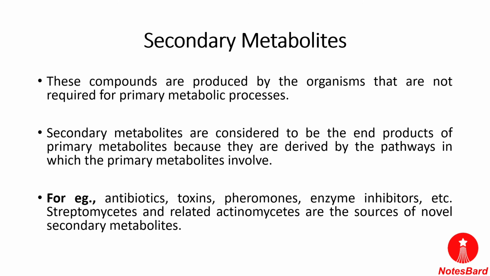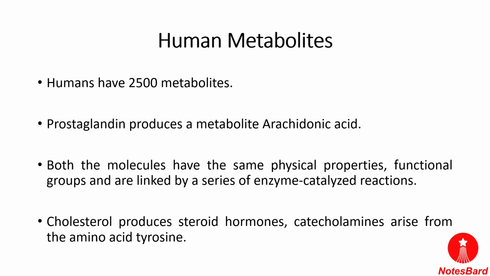Examples of primary metabolites include carbohydrates, vitamins, ethanol, lactic acid, but secondary metabolites include steroids, phenolics, antibiotics, pigments, etc. So this is the main difference between the primary metabolites and the secondary metabolites.